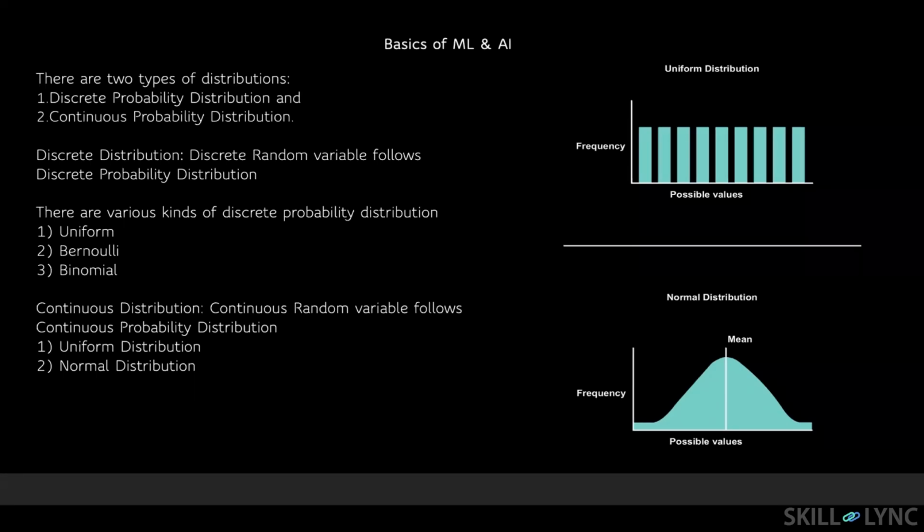Okay, continuous probability distribution, or continuous distribution, is divided into two: uniform distribution and normal distribution. Making sense? So for uniform, for every continuous random variable, you will have some probability associated with it, right? And for all it will be the same. It's pretty clear from this graph: the frequency for the different random variables has to be the same, then it is called a uniform continuous probability distribution, right?